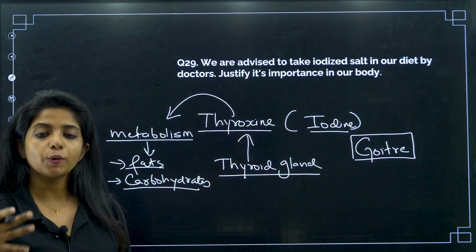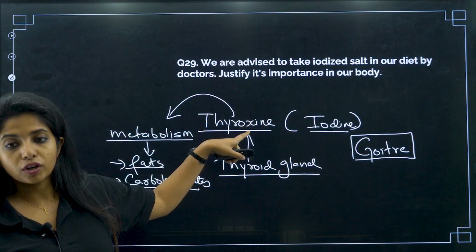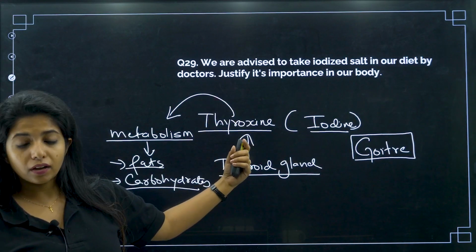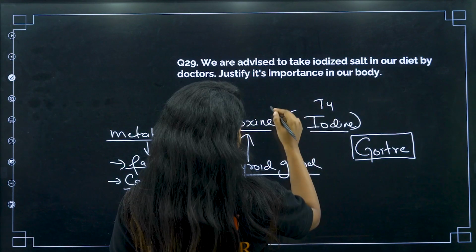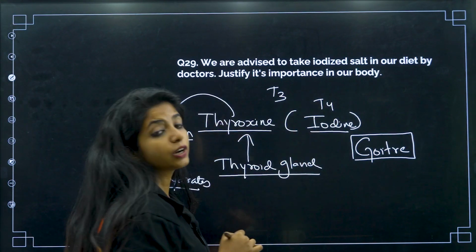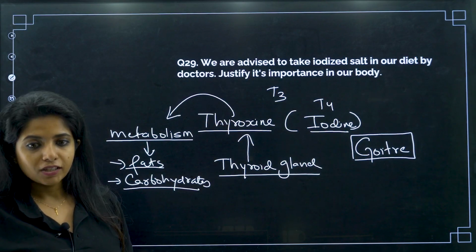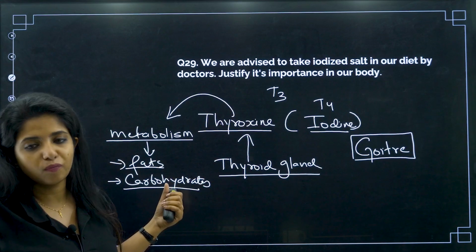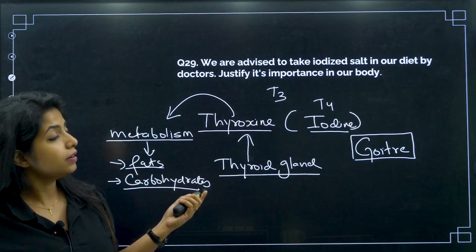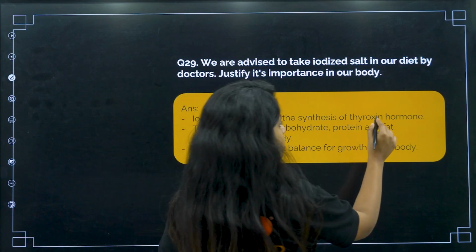So only if you have iodized salt can you replenish the amount of iodine in our body so that it can give rise to thyroxine. There is one more; this is known as T4, because it has 4 atoms of iodine, my dear children. There is T3 also, that is triiodothyronine. It has 3 iodine. So there are different types of hormones being produced by the thyroid gland, and all of them are very, very important, which is why we are told to do so. So iodine is essential for the synthesis of thyroxine hormone.